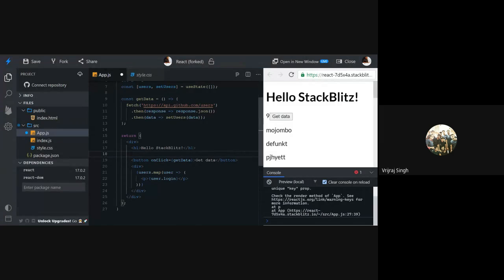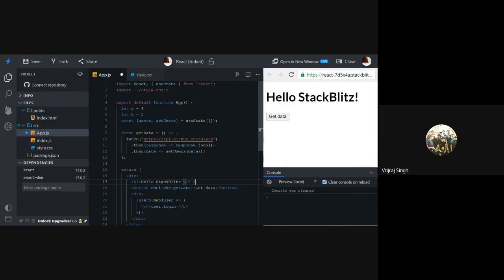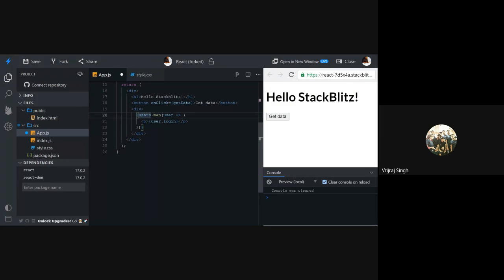Yeah, the same thing. We have created a function named getData, and then we are calling the APIs, and then we have a response. We are converting that response into JSON, and this will work as a JavaScript promise. So we have data, and then we have created useState as a state hook in React. So we have set the state, we are passing the value of this data inside this users as an array, and then we can print that data.